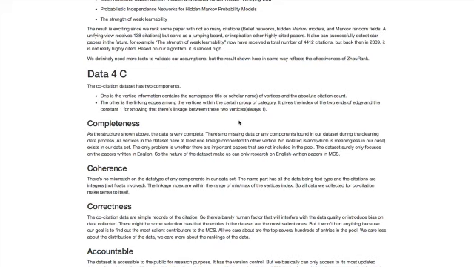So for the first part, the completeness. As the structure shown above, the data is very complete. There's no missing data or any components found in that data during the data cleaning processes. All the vertices in the dataset have at least one linkage connected to other vertices. There's no isolated vertex in our dataset, which would also be meaningless in our case.